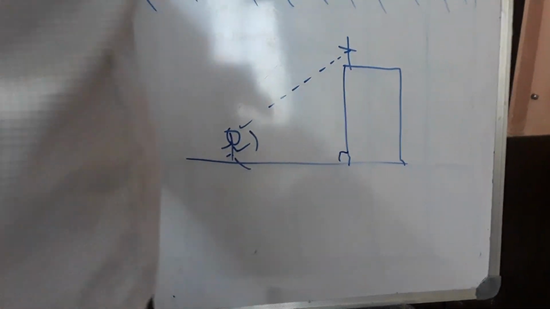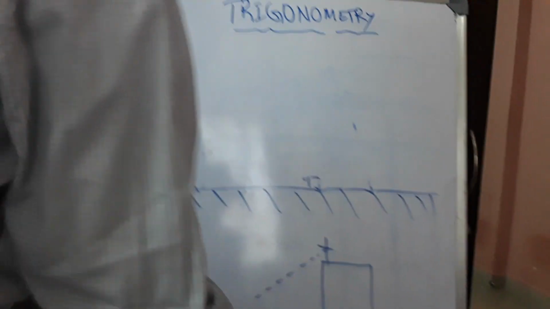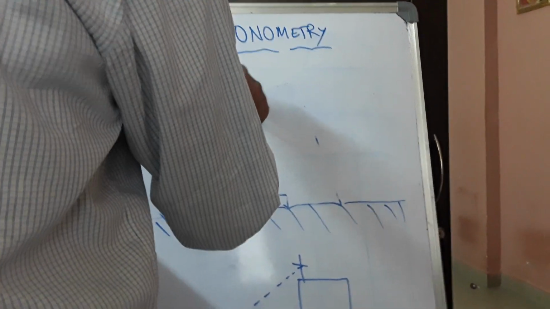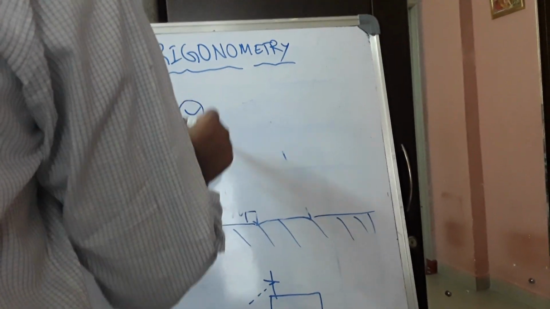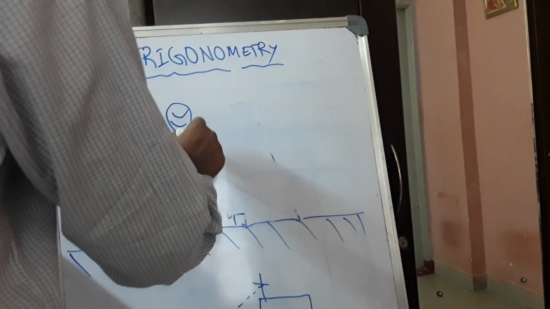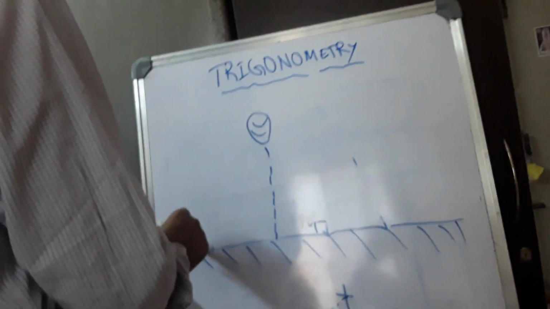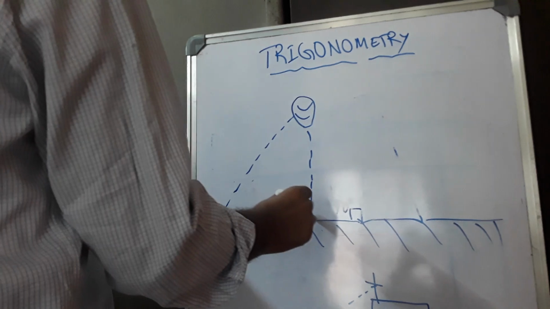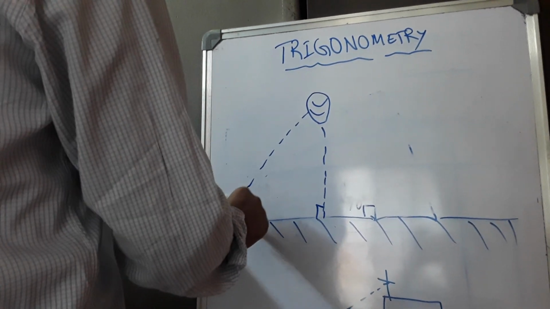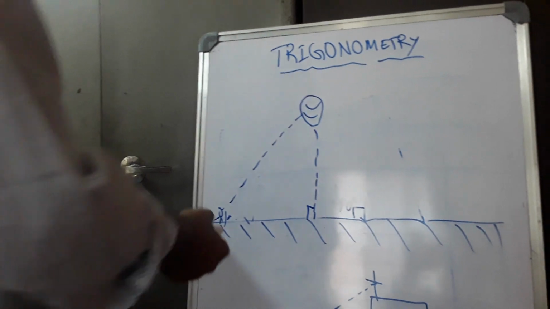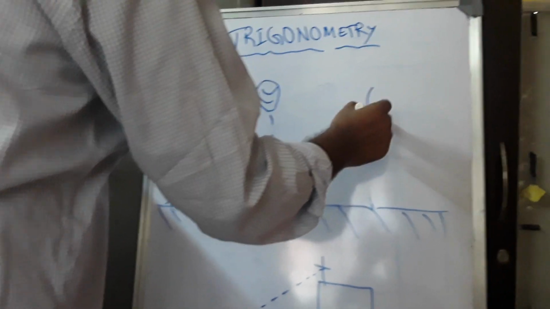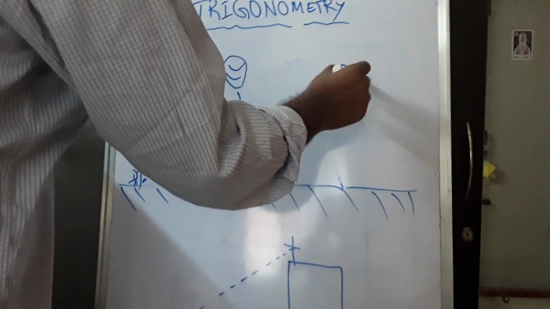Okay, let me give another example. Say for example, one girl watches one balloon over here. This balloon is flying. Okay, here the boy is here. The boy watches that balloon. This is 90 degrees. This is an acute angle. Okay, after some 5 minutes the boy comes along with his mother. Okay, then the balloon will move over here.